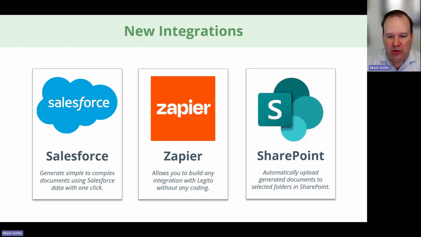A Zapier integration. Zapier, if you're not familiar, is a tool that is meant to integrate cloud applications together. So if I've got, let's do HubSpot or Salesforce, I'm using HubSpot for my CRM to gather some information, I'm using Legito for document automation, and I'm using some other place for document storage, then I might want to tie those applications together in a no-code way, and that's exactly what Zapier is. It's a tool to help you tie applications together. There's another great application called Make out there that does a similar thing, and we have an upcoming integration for Make as well. And then SharePoint, so if I want to automatically upload generated documents to a selected folder in SharePoint, I can do that as well.